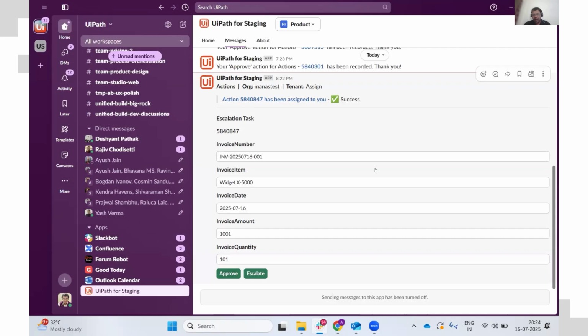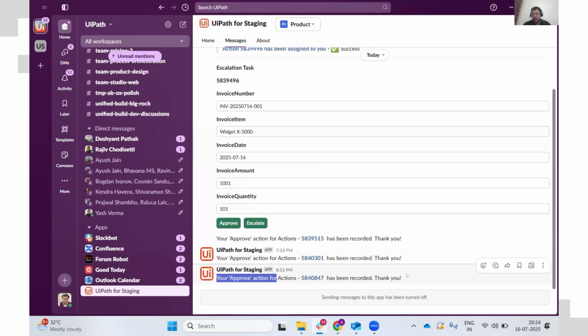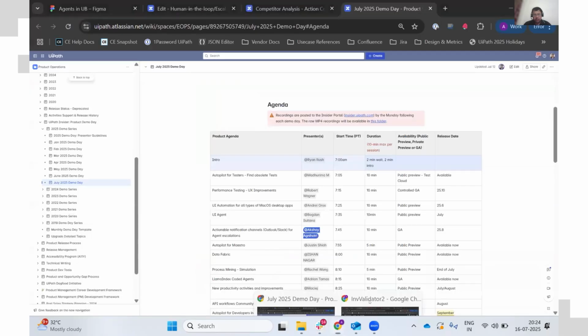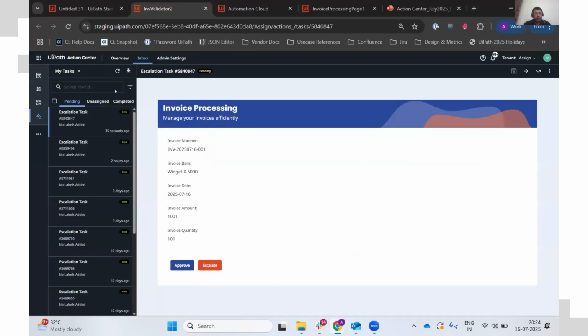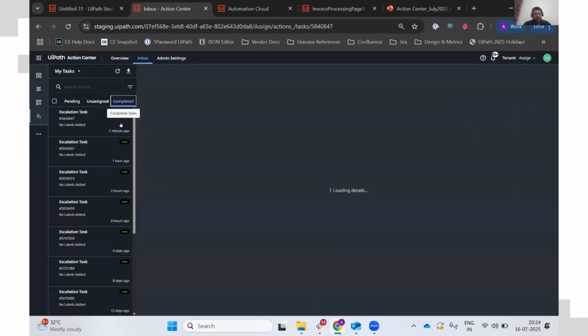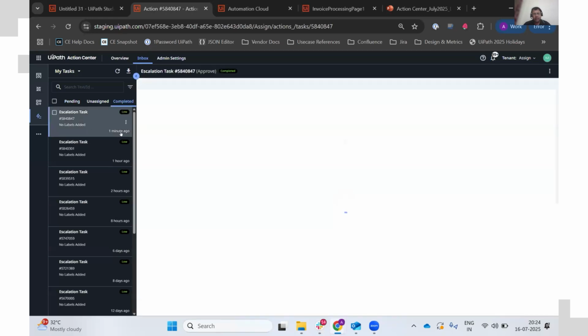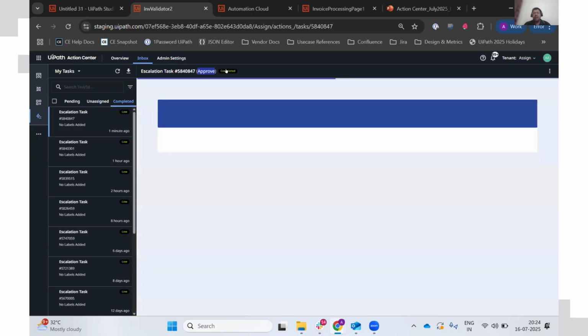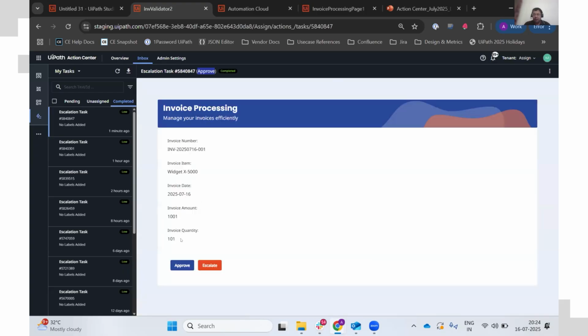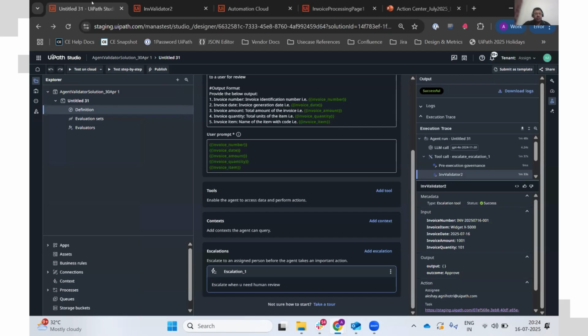I'll get an acknowledgement like this that your approve action has been completed. And if I go back to Action Center, and go to the completed section, I can now see this is the 1 minute ago task. It has been approved and it has been completed. So I didn't even have to log in to Action Center, I would still be able to complete this escalation or provide my inputs. So that's the power of this feature. You can do your escalation approval review faster. And with the help of Teams, which is also coming up, you'll have 3 channel supports apart from Action Center.